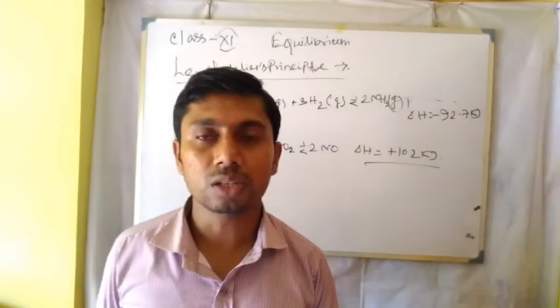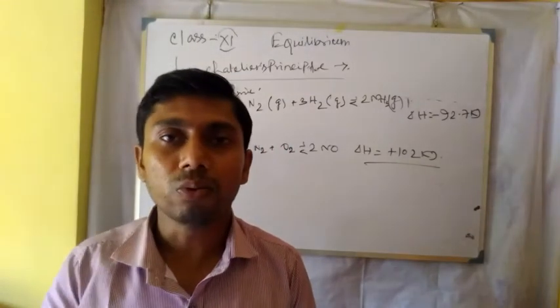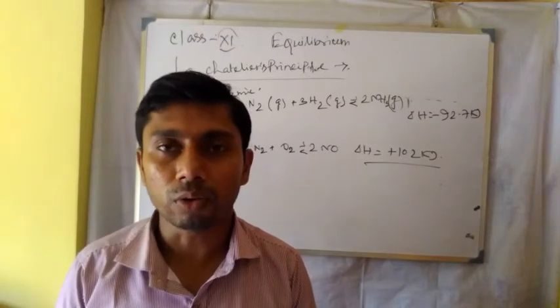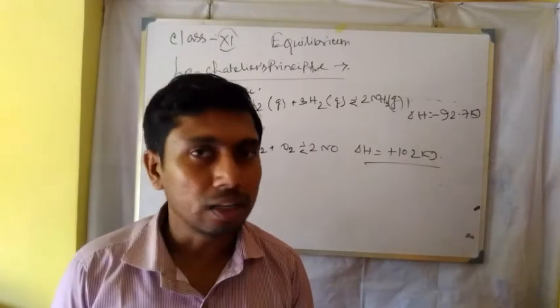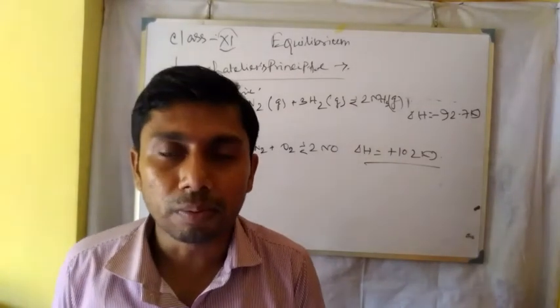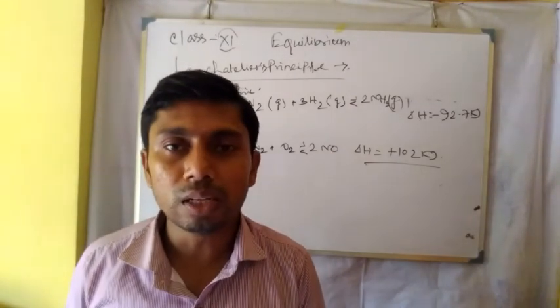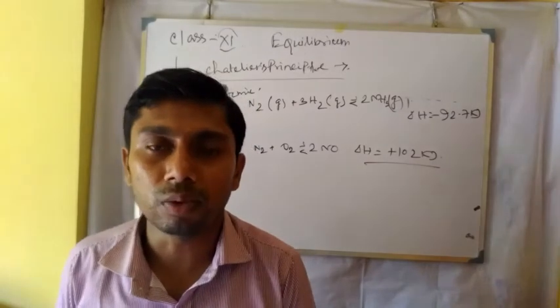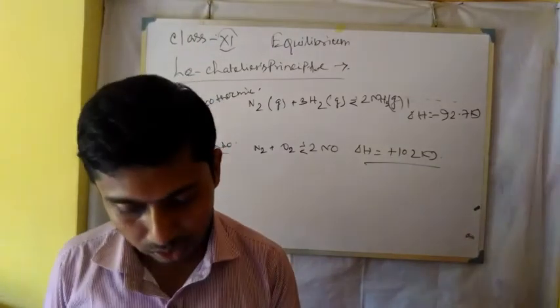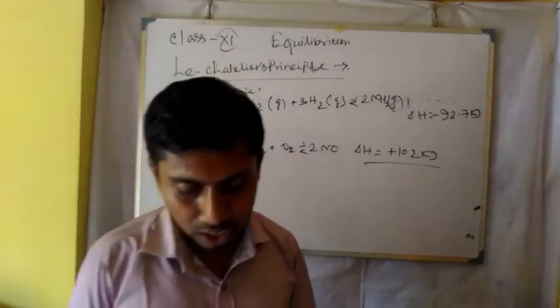We can adjust the suitable condition, that is, what the value of the temperature or the concentration should be so that the yield will be maximum. That is, the usability or the effectivity of the reaction will be maximum. So that is the aspect of change in temperature. Next one is the change of pressure.